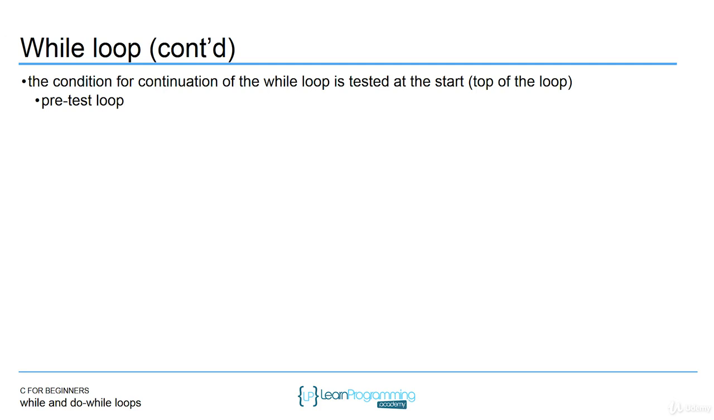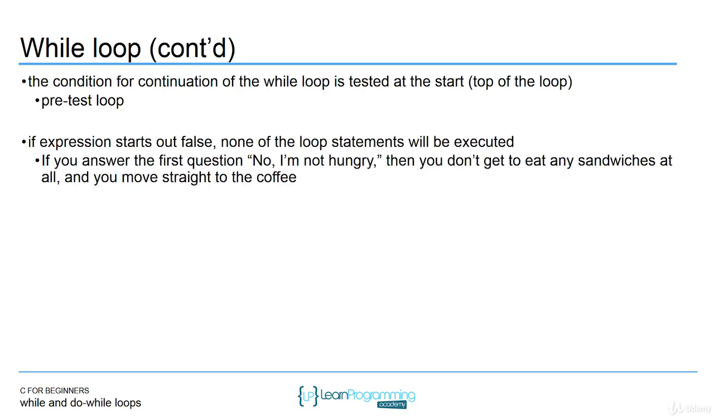The condition for continuation of the while loop is tested at the start. Right, so this is top of the loop. So what this means is it's a pre-test loop, and what that means is it could execute 0 times or it could execute multiple times in the body. And again, this is going to be relevant because the do while loop is doing something a little different. If the expression starts out false, none of the loop statements in the body are going to be executed. So that's why it's at the top, the test.